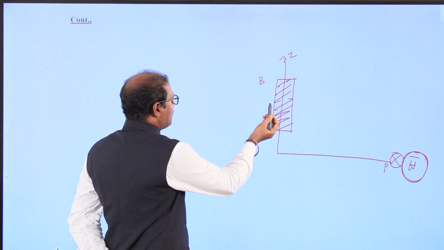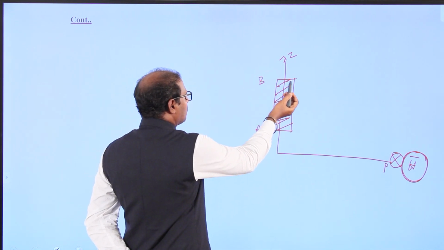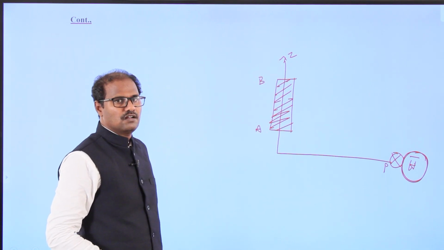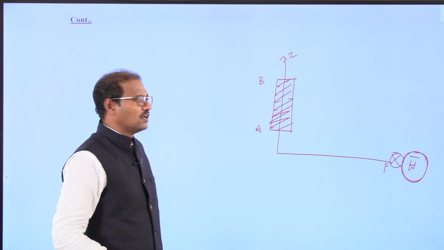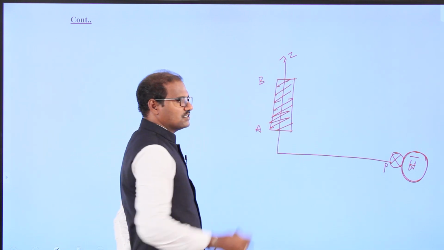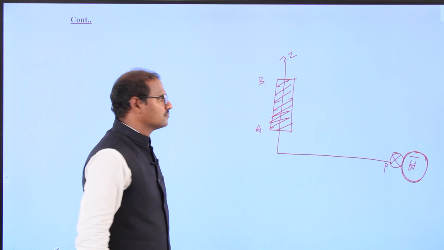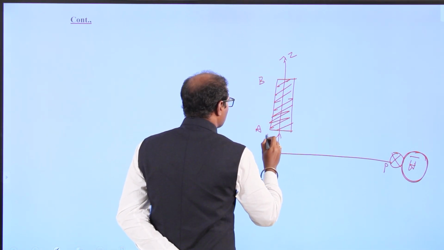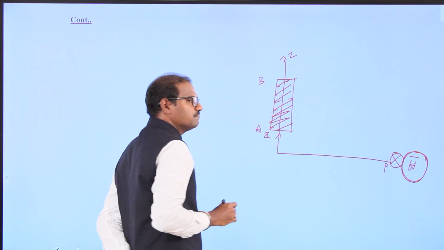I kept one finite filamentary conductor along the Z direction, so x equals 0, y equals 0; only the Z direction. The current is moving here.